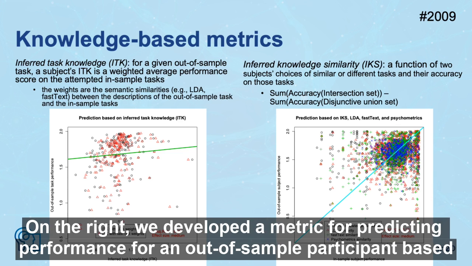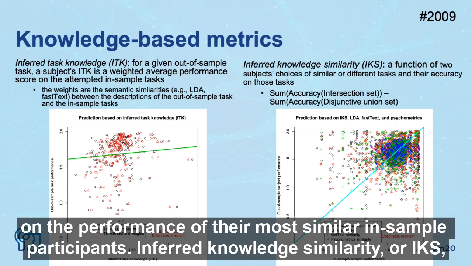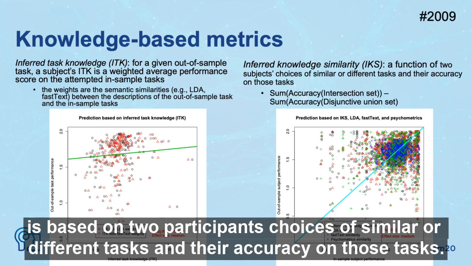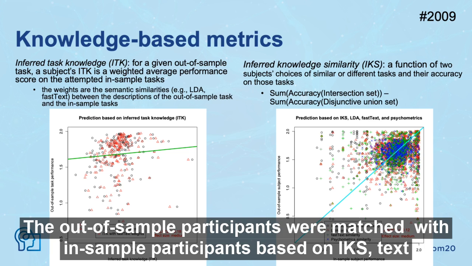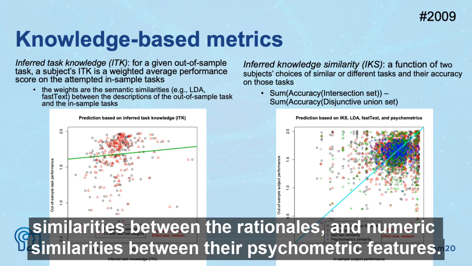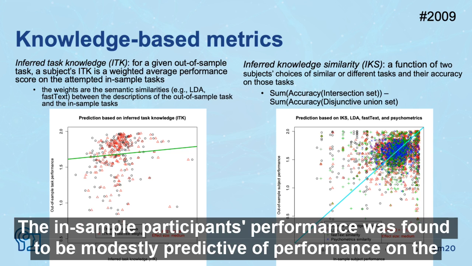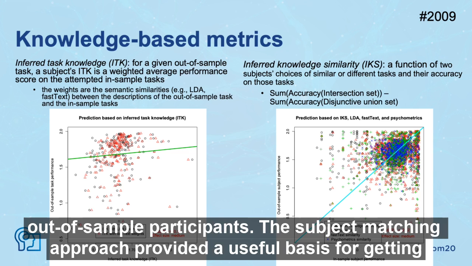On the right, we developed a metric for predicting performance for an out-of-sample participant based on the performance of their most similar in-sample participants. Inferred knowledge similarity, or IKS, is based on two participants' choices of similar or different tasks and their accuracy on those tasks. The out-of-sample participants were matched with in-sample participants based on IKS, text similarities between their rationales, and numeric similarities between their psychometric features. The in-sample participants' performance was found to be modestly predictive of performance on the out-of-sample participants.